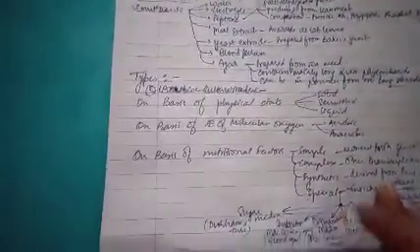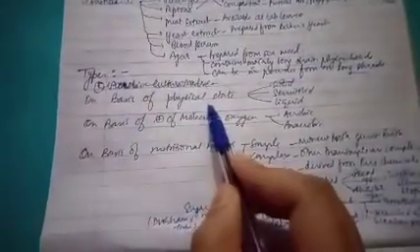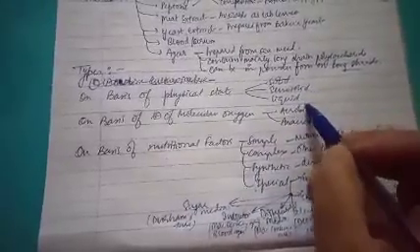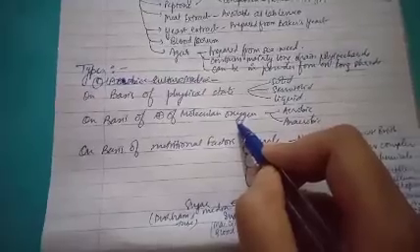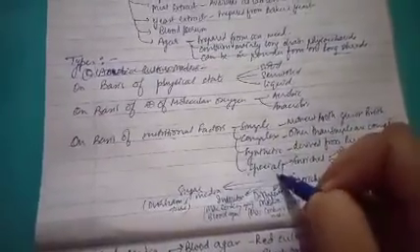Next, we will study the types of culture media. Culture media can be classified on the basis of physical state: solid, semi-solid, liquid. On the basis of presence of molecular oxygen: aerobic and anaerobic. On the basis of nutritional factors: simple, complex, synthetic, special.